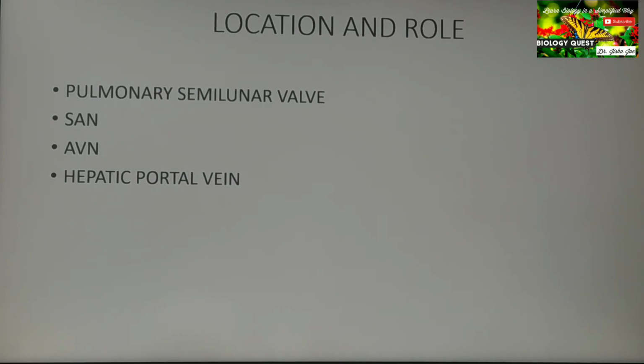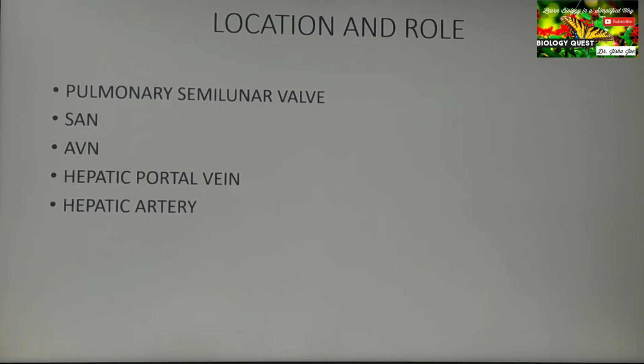Coming to the hepatic portal vein, where is it located? It is located between the intestine and the liver, and the function is to carry the digested food from the stomach and intestine into the liver, so that the excess sugar is stored in the liver as glycogen, and also certain poisons may be absorbed or detoxified in the liver before it is transported throughout the body.